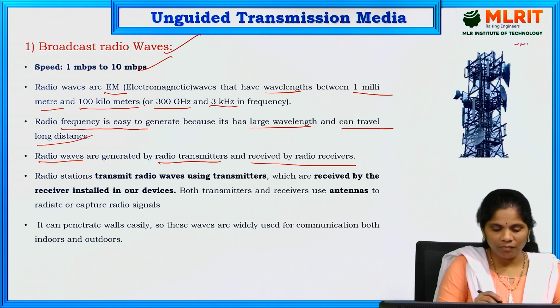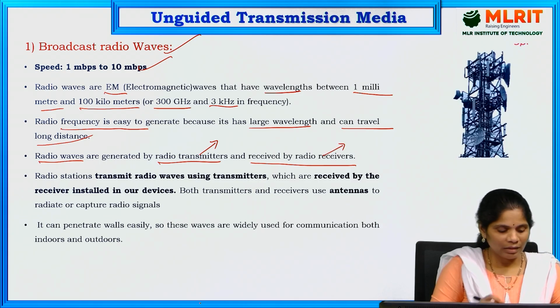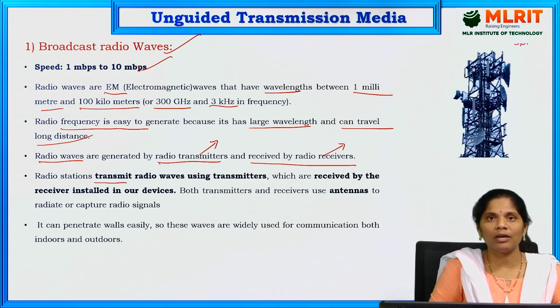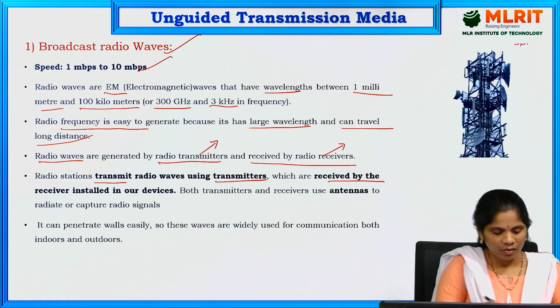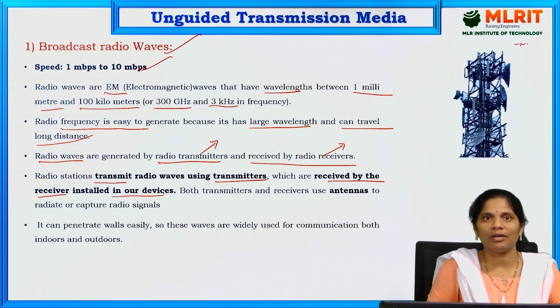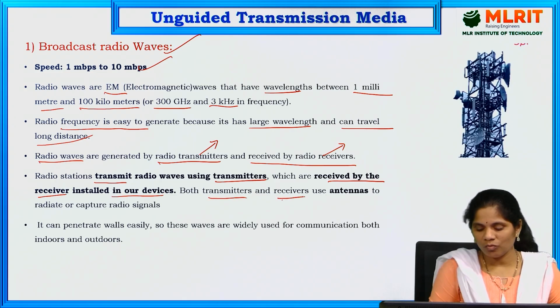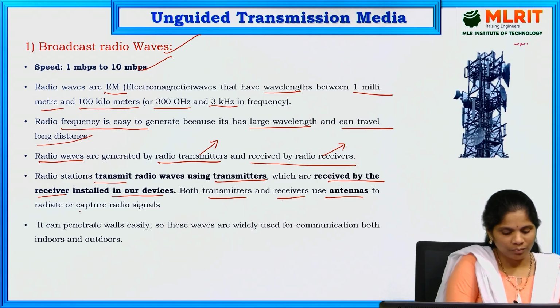For transferring the data, we use the transmitters. For receiving the data, we use the receivers. Radio stations use transmitters for transmitting the radio waves. For receiving, the receiver is installed in our devices. Both the transmitter and receiver use an antenna to capture the radio signals.